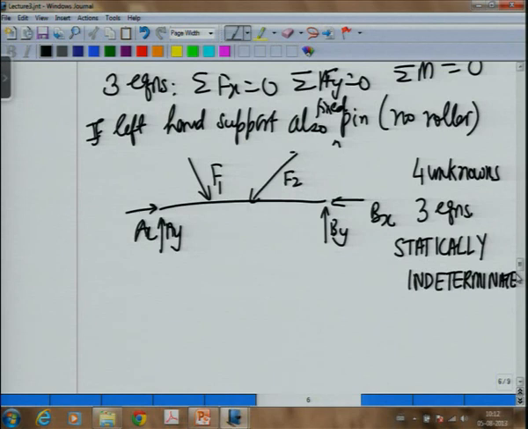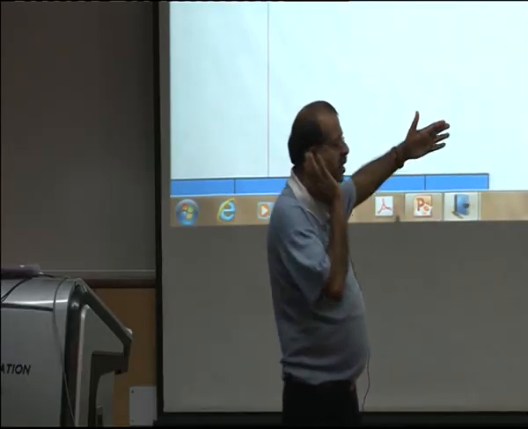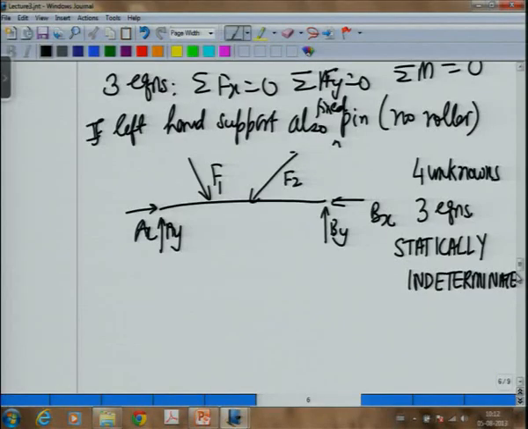We have to go into local deformation theory and mechanics of materials to be able to determine the fourth unknown. So, for example, in this case what you will realize is you can't find Ax and Bx. All you can say is that their sum will be equal to this much, but you will not be able to find out the exact value of Ax or exact value of Bx using just our equations of statics. So, that is why we term it as statically indeterminate.